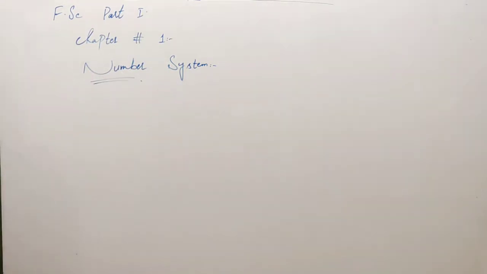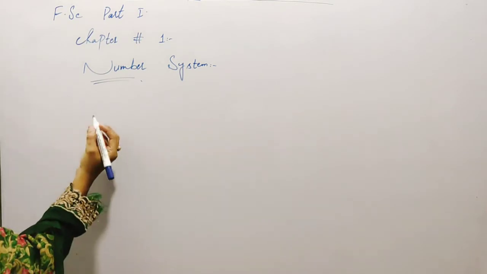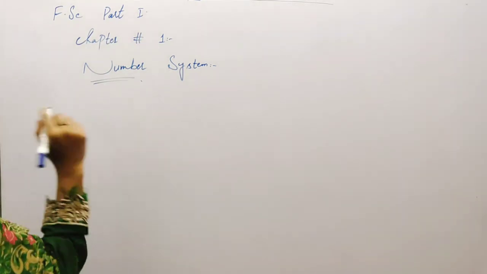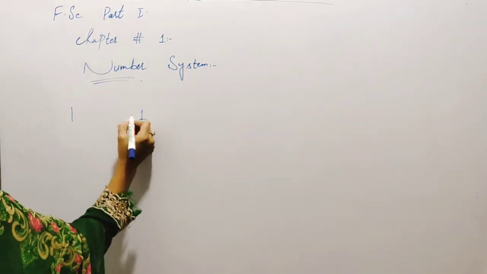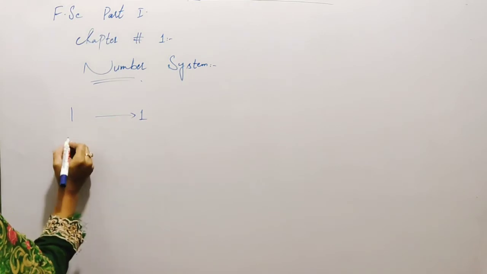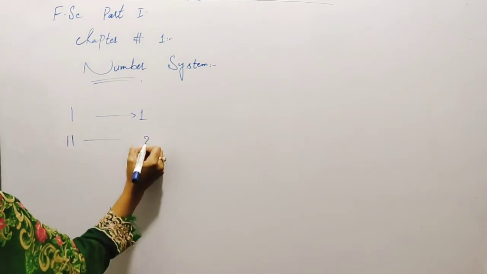What is number system? In the very beginning stages, people wanted to count things and they used different signs. For example, if there was one thing, they used this sign for 1, and this sign for 2.